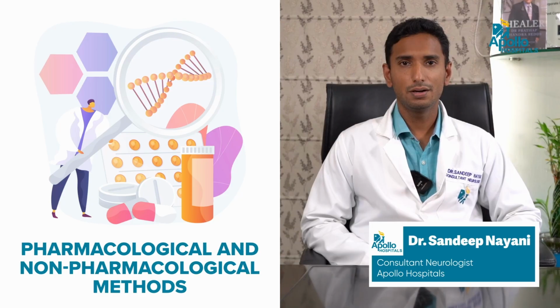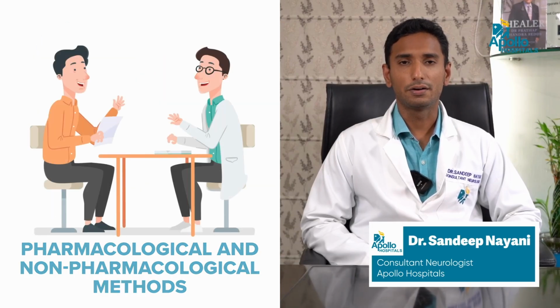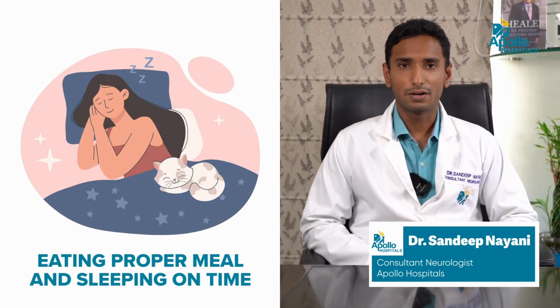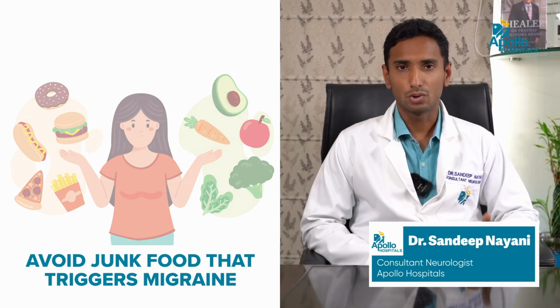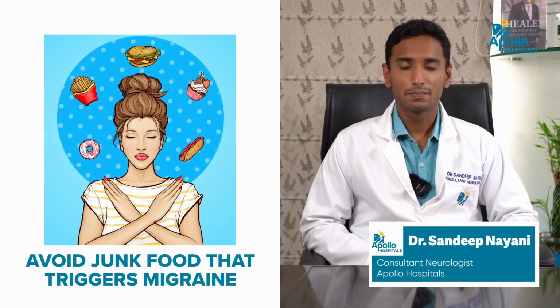How are migraines treated? Migraine has two types of treatment. One is pharmacological or medical, and one is non-medical treatment. First, if we discuss non-medical or non-pharmacological treatment, that is we are treating it without any medications. How do we treat it without any medications? By avoiding all the triggers, that is eating all your meals on time, sleeping on time, avoiding all the foods that trigger migraine like chocolates, cheese, dairy products, sour foods. So, this is one way of treating migraine when it is not very severe or not very frequent.